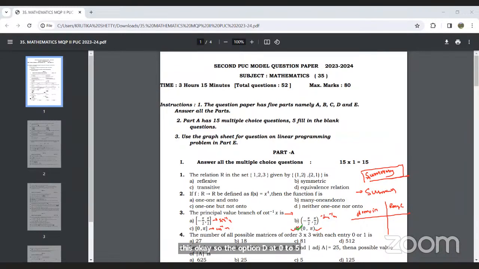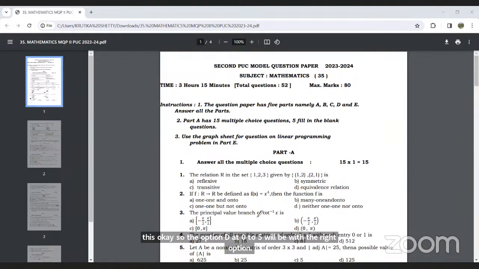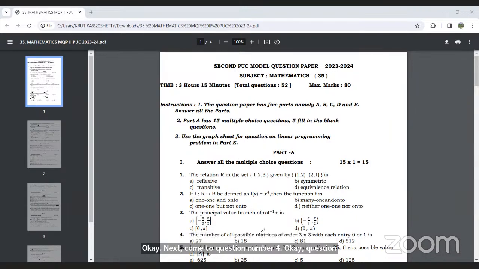Next, come to question number 4. The number of all possible matrices of order 3 cross 3 with each entry 0 or 1 is. So the order of the matrix is 3 cross 3, so it will have 9 elements. Each of these 9 elements can have two values, either 0 or 1.